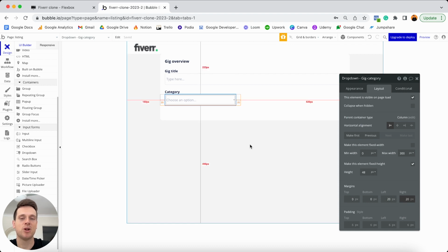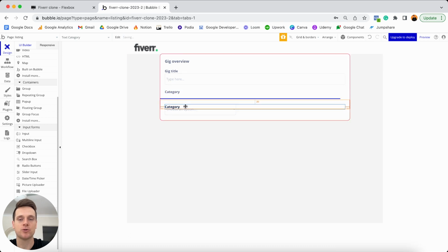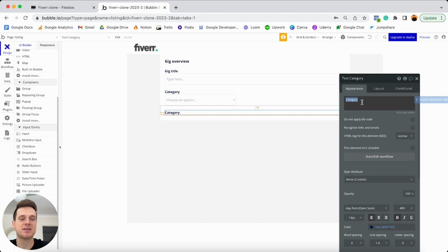And now below this, we can add in yet another input field. And that input field is just going to allow the freelancer to add in the price they would like to list this product for. So once again, before I add in that input field, I'm going to make a copy of this text element. I'll drag this down below our existing drop-down menu. I can then jump to our appearance tab and update this to display the word price.